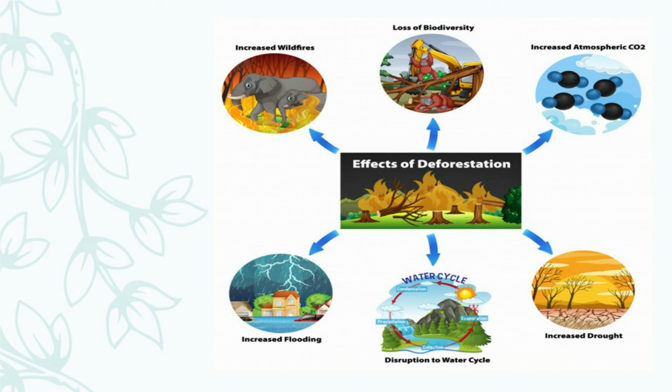Next is increased flooding. Trees help in the absorption of rainwater, but when trees are cut, the absorption of water reduces and causes floods.